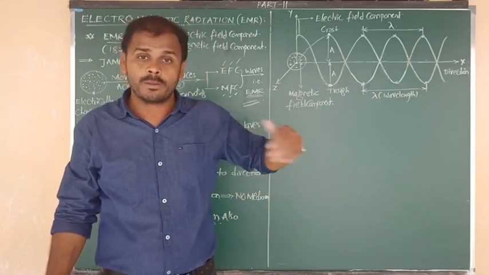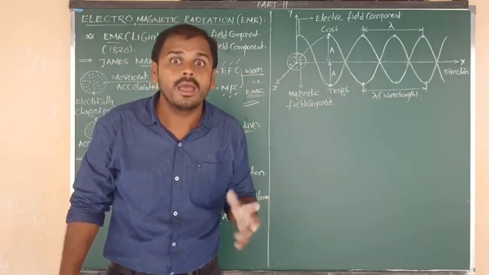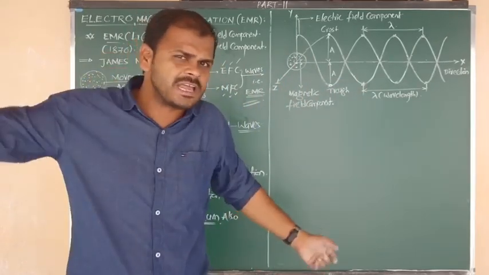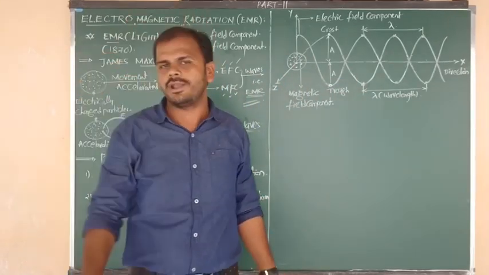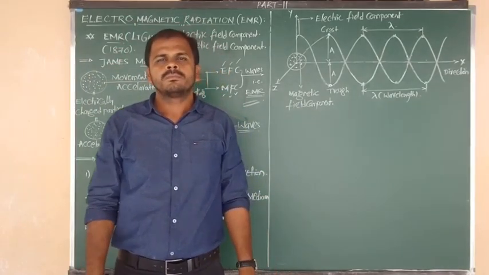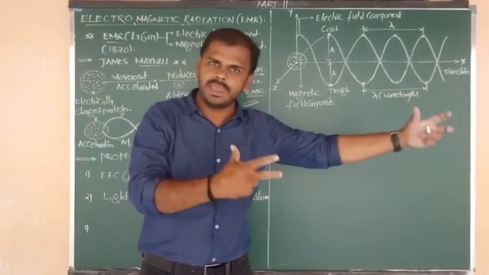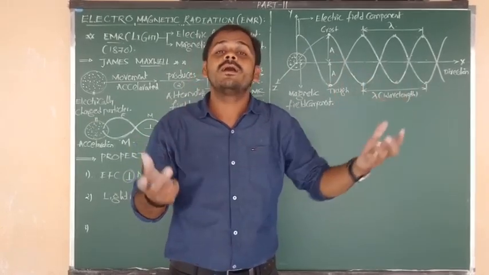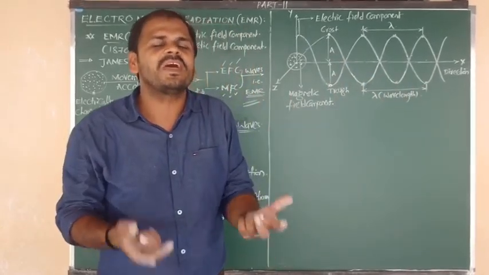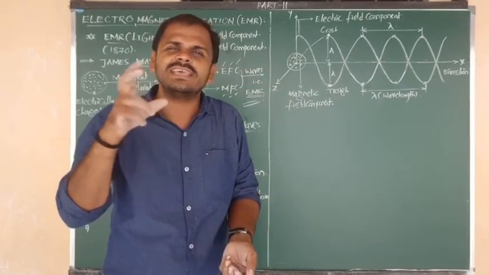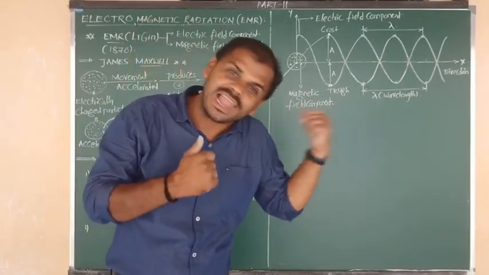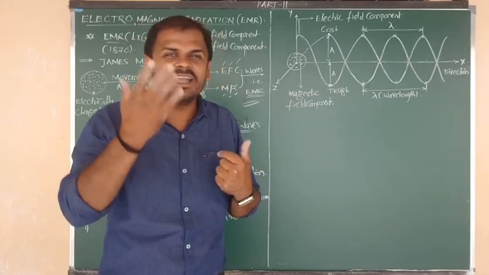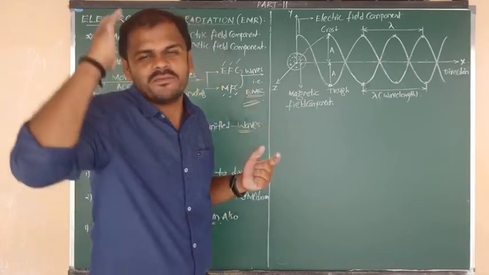They are traveling or propagating even in vacuum, but with what speed? All 9 types of electromagnetic radiations travel with the same speed. But sir, what is the traveling speed? The speed is equal to the velocity of light. And you know the value, I hope, very well.